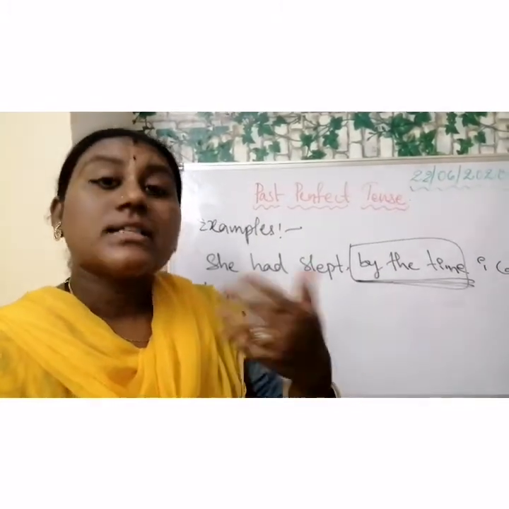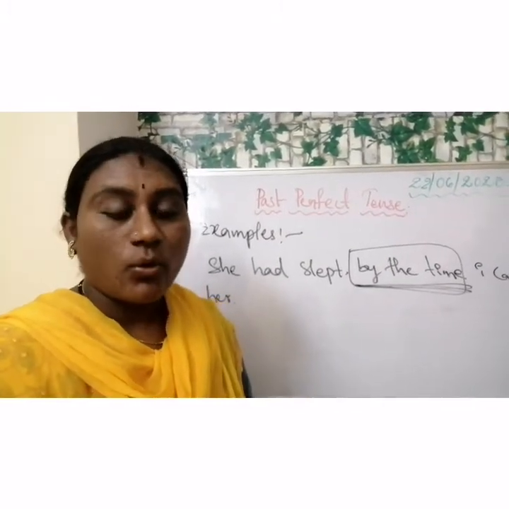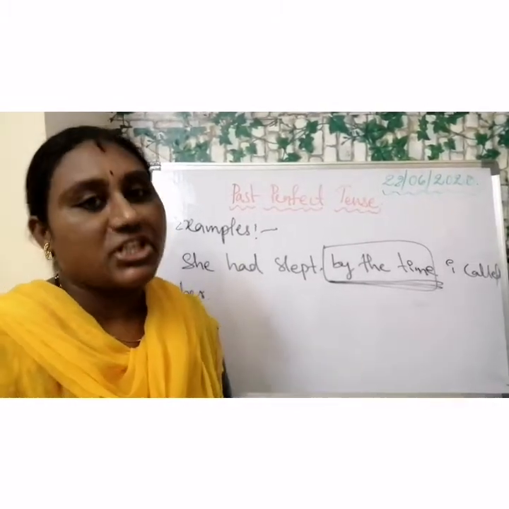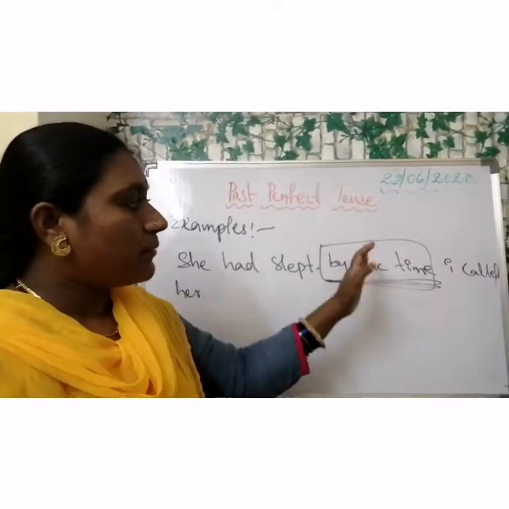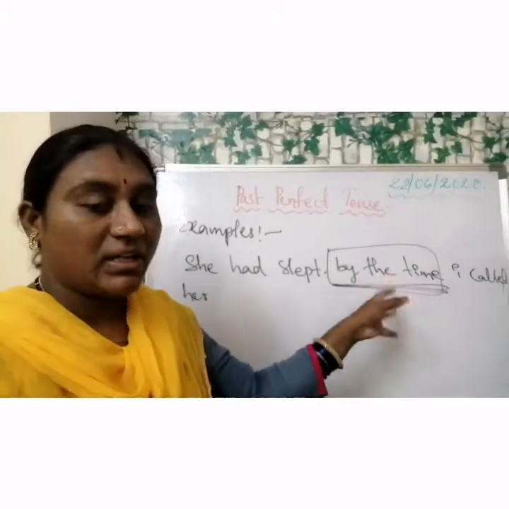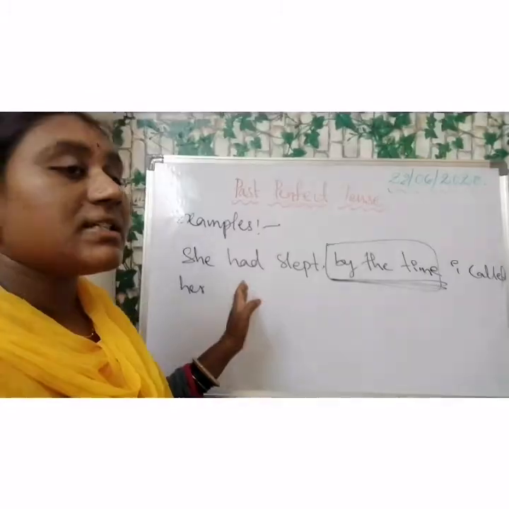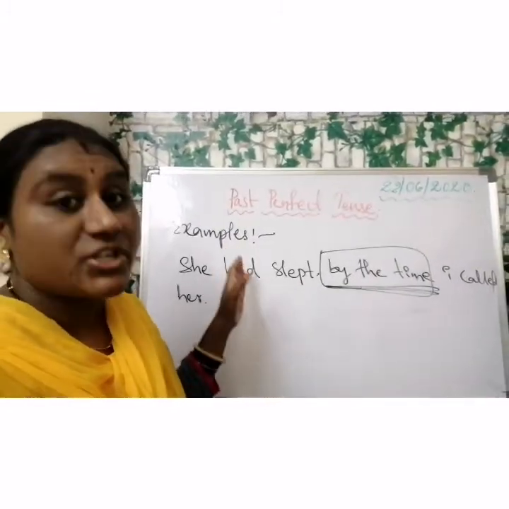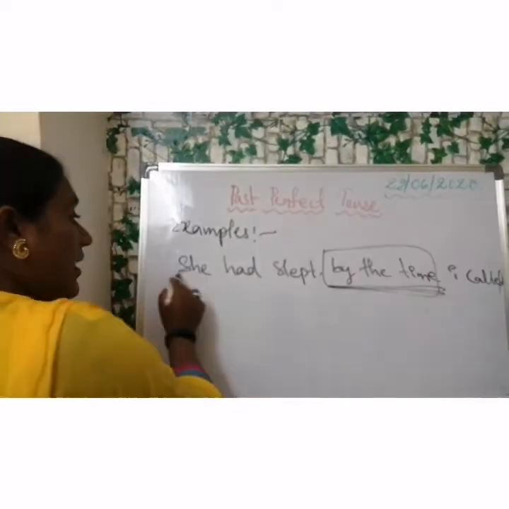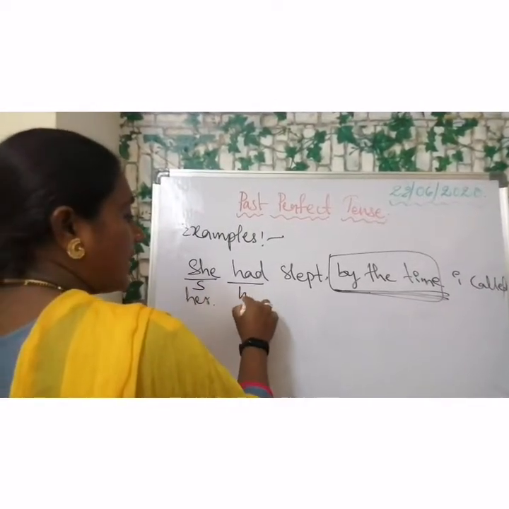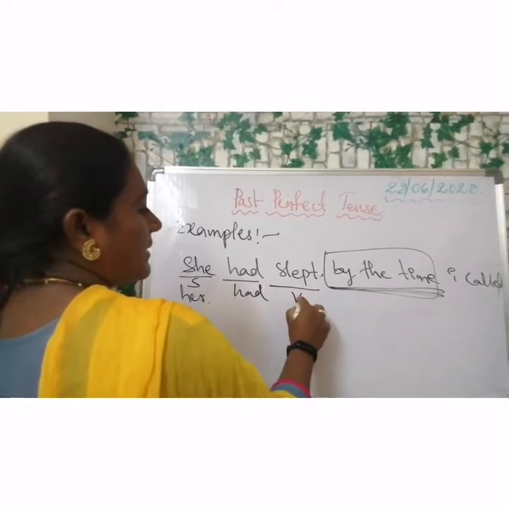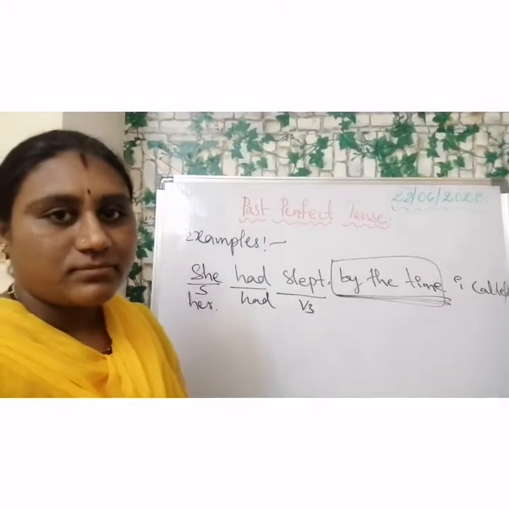She had slept. So the action is finished. Whenever it began or whenever it happened, before this, the first action was completed or finished. So here also, she is the subject, "had" is the helping verb, and this is the past participle.